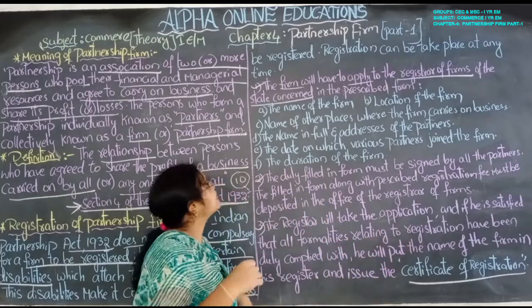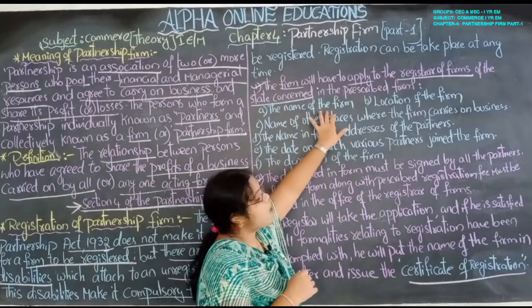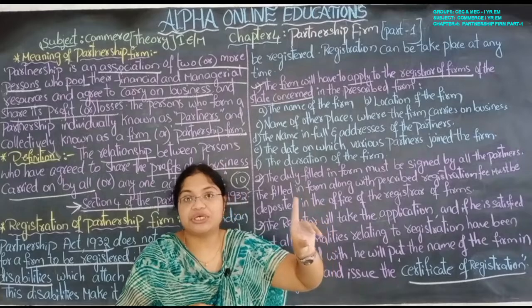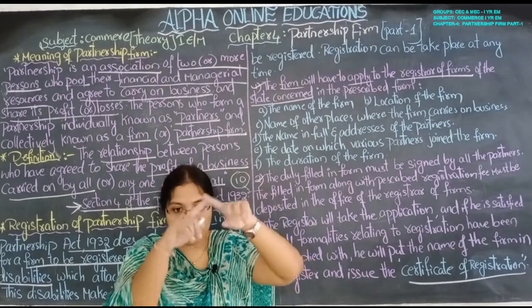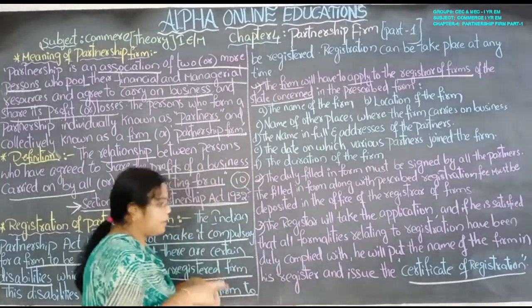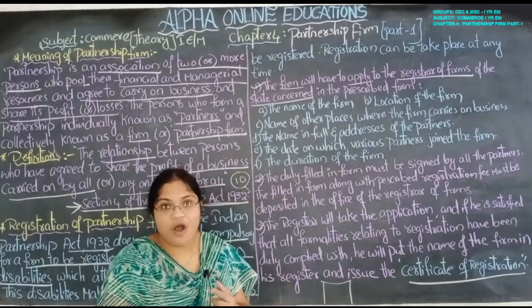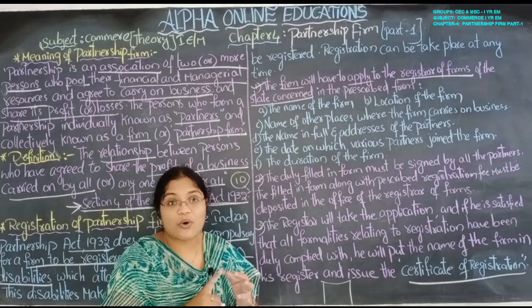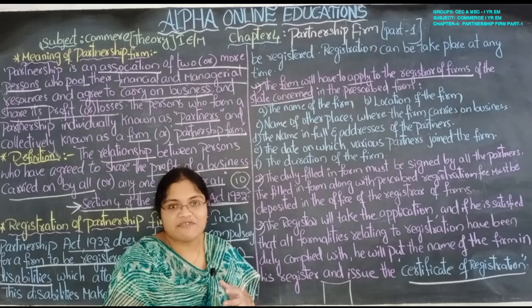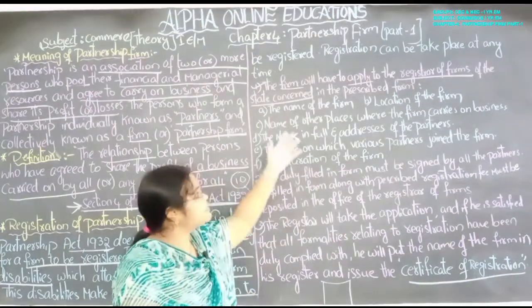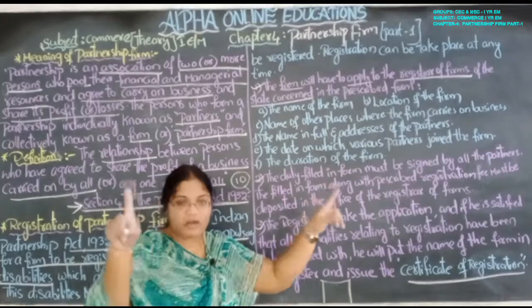Let us see what that is. The name of the firm. First, you have to mention it in the form. Form means one paper will be there. That is a form. Generally, you have an admission form. Yes, TC is also a form, the transfer certificate form. Like that, for business registration also there is one form.